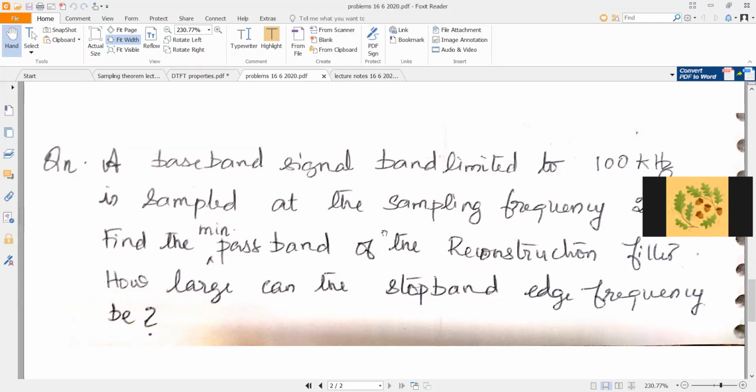At 100 kilohertz, the maximum frequency of the signal ends. So you can have a passband as small as 100 kilohertz, and you can have a stop band as large as 150 kilohertz. Is that clear? The stop band can be as large as 150 kilohertz, because up to 150 kilohertz there is no content of the replica. Is that clear? So that's all about today's class.